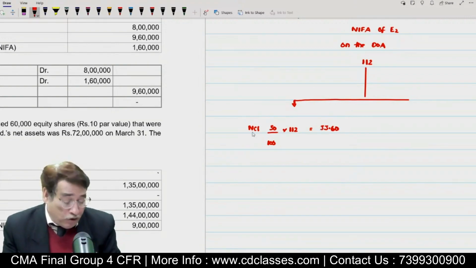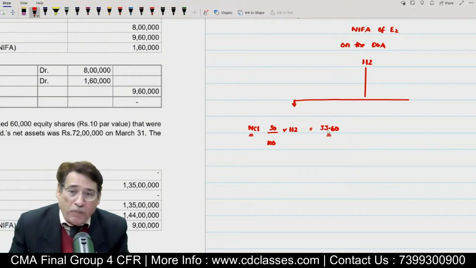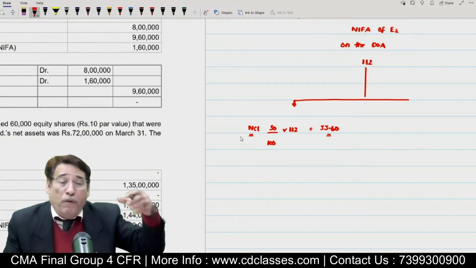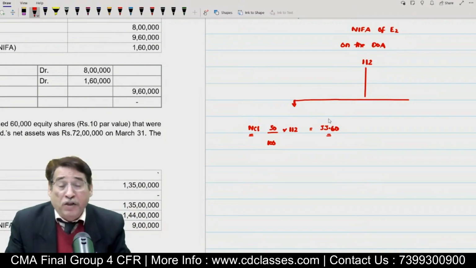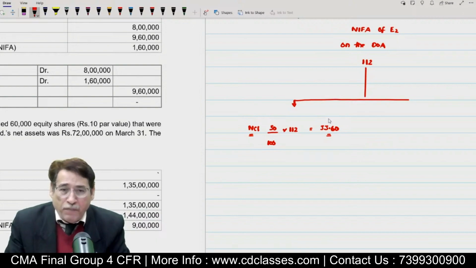On the date of acquisition, when I say NCI is 33.60, what does it mean? Now, as a professional student, you must understand, it means that out of the total net identifiable assets of the acquiring company, 33.60 worth of net assets actually belong to NCI. Is it clear to you or not?